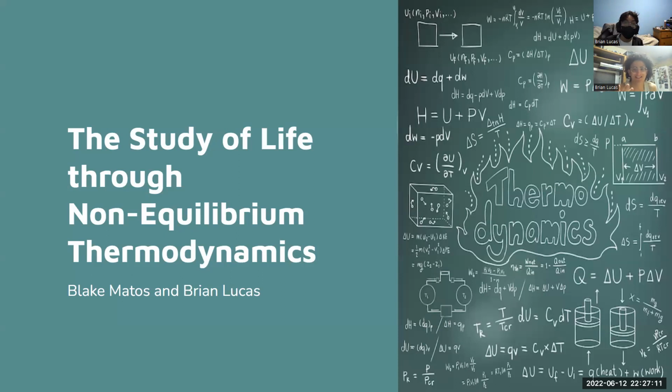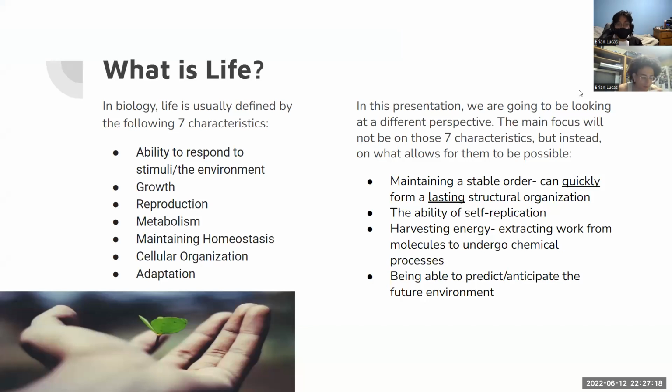Today we're gonna be teaching you about the study of life through non-equilibrium thermodynamics. So what is life? In biology, life is defined by the following seven key characteristics: the ability to respond to stimuli, growth, reproduction, metabolism, maintaining homeostasis, cellular organization, and adaptation.